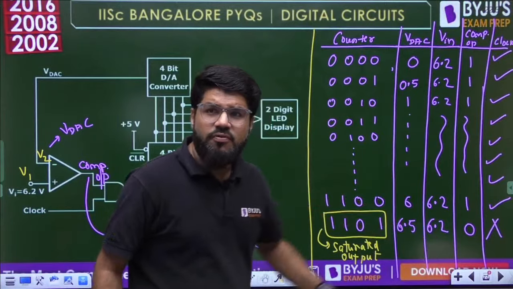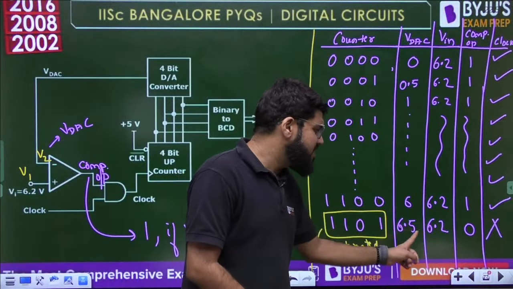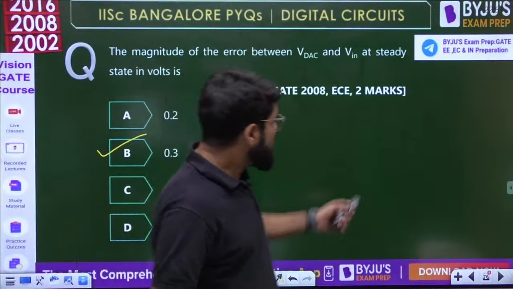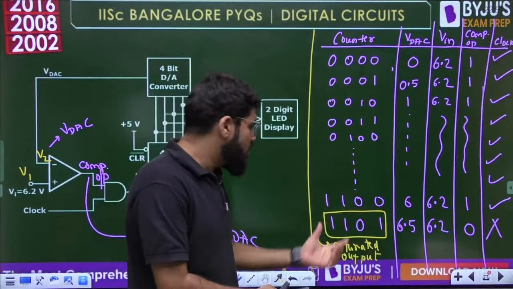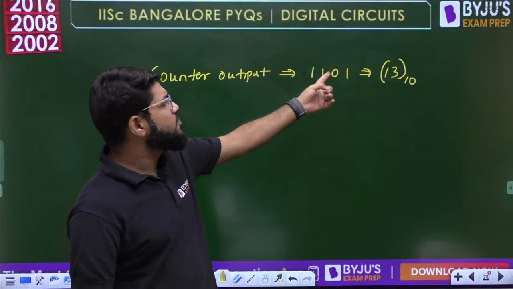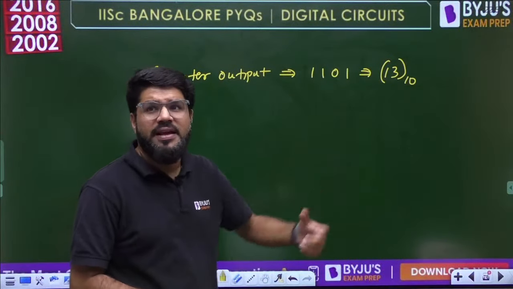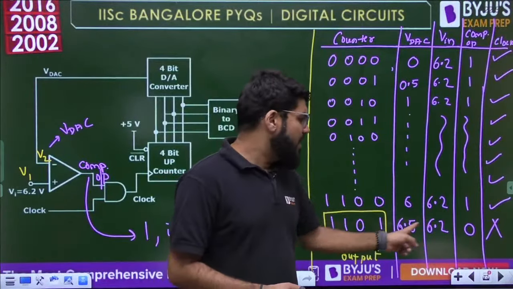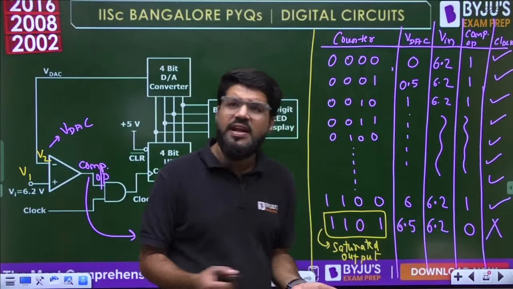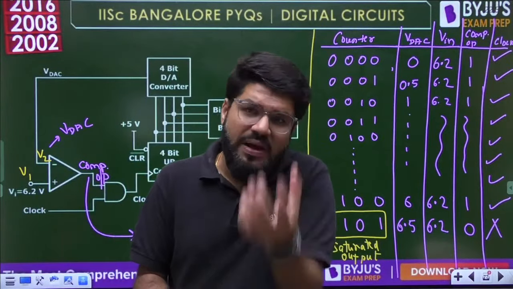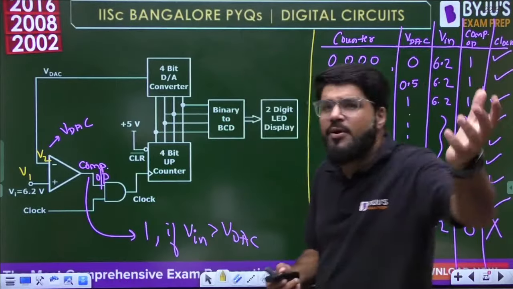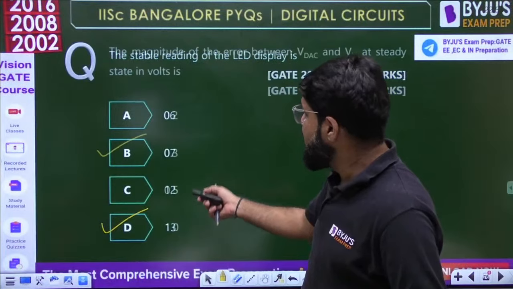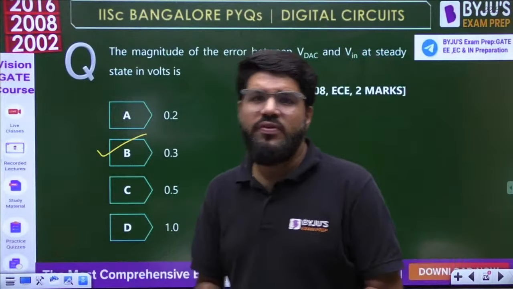And then at the steady state, what is the magnitude of the error between VDAC and Vin? Very clearly seen in front of you. What is the error between VDAC and Vin? 0.3 volts. This is just a bonus. Just one table you have to make, and that only is giving you counter output 1101, that is corresponding to the decimal number 13. So that will be the reading of the LED display. And also by the same table, at the steady state, the difference between Vin and VDAC is 0.3. So it's just one concept, one calculation, giving you 2 questions here. Linked question. Now linked questions don't come, but I am just telling you. So for the first one it is D, next one it is B. That's it. Moving ahead to the next question.